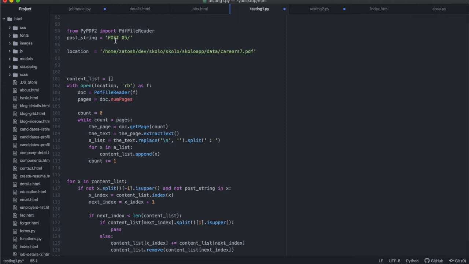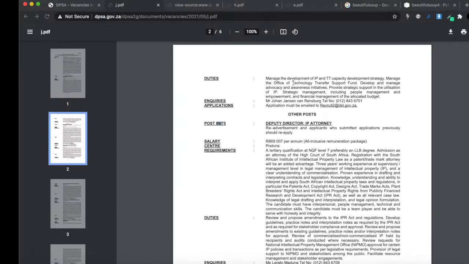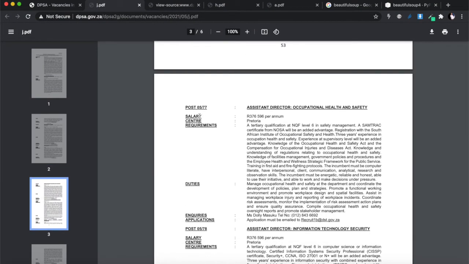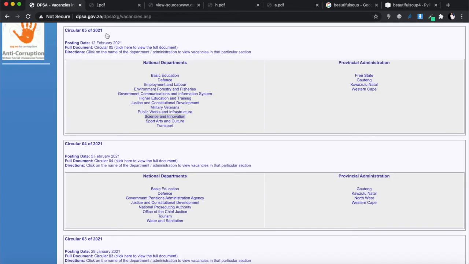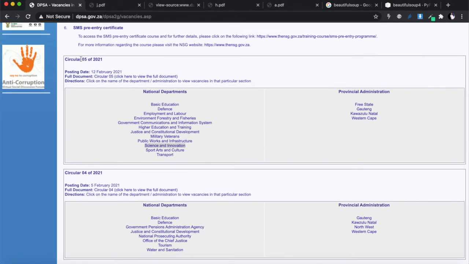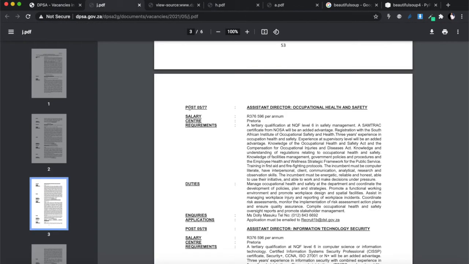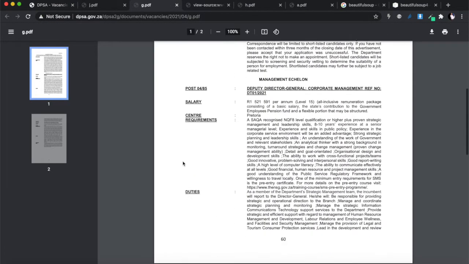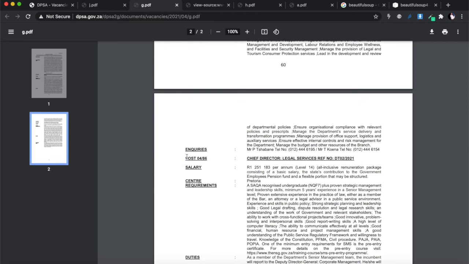So this is what I did, right? I knew that my string is going to have to contain POST 05 in it, because all these documents have this title of POST 05. They all follow the circular number. So if it's circular 05, they'll all have POST 05. When it was circular 04, they all had POST 04 in it.